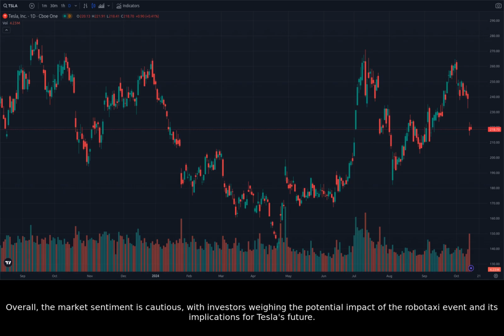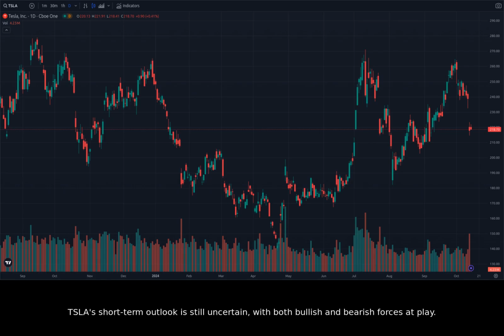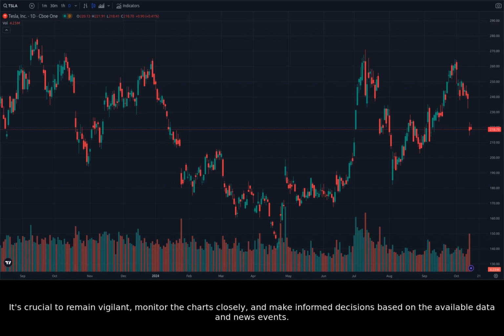Overall, the market sentiment is cautious, with investors weighing the potential impact of the Robotaxi event and its implications for Tesla's future. TSLA's short-term outlook is still uncertain, with both bullish and bearish forces at play. It's crucial to remain vigilant, monitor the charts closely, and make informed decisions based on the available data and news events.